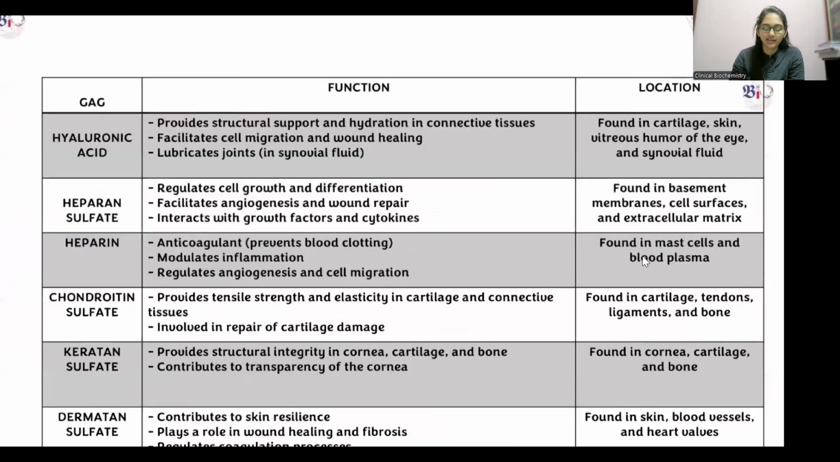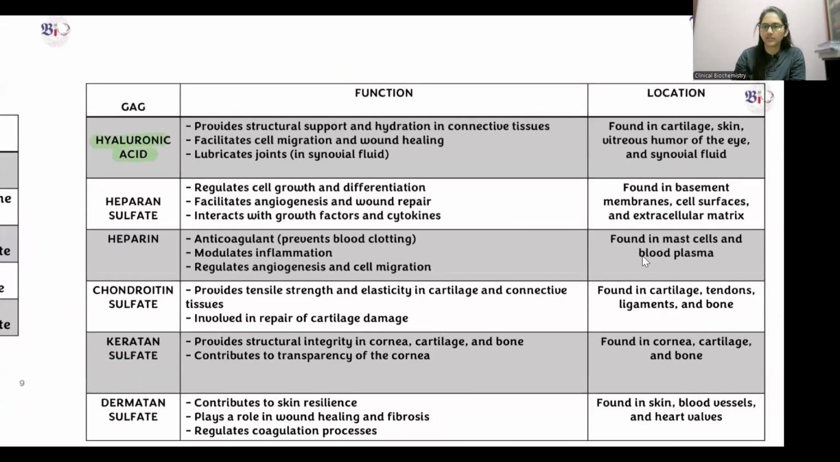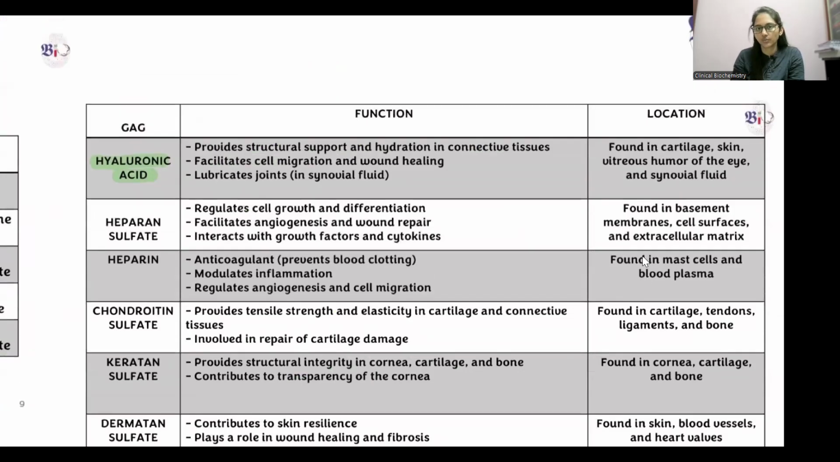Now the functions. Hyaluronic acid is found in the cartilage and in the vitreous humor of the eye. It lubricates the joints, provides structural support, and helps in wound healing. Heparan sulfate is present in the glomerular basement membrane. It provides the negative charge for the basement membrane, which is why proteins reaching it are repelled. That's why proteins normally don't get excreted in the urine, because of heparan sulfate in the basement membrane.